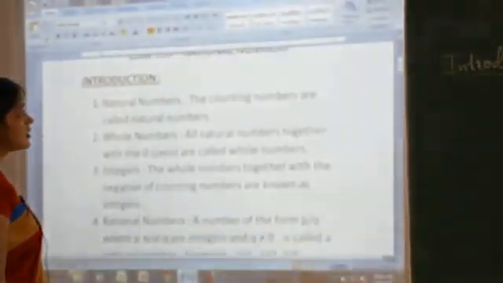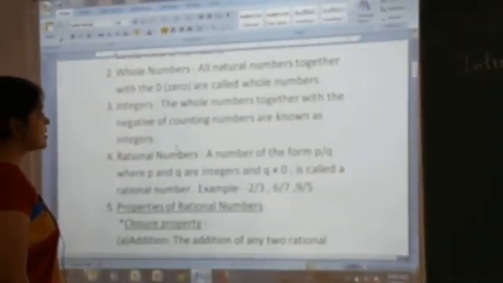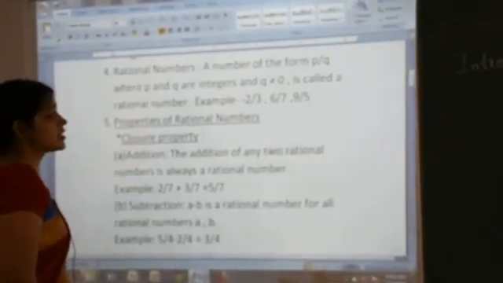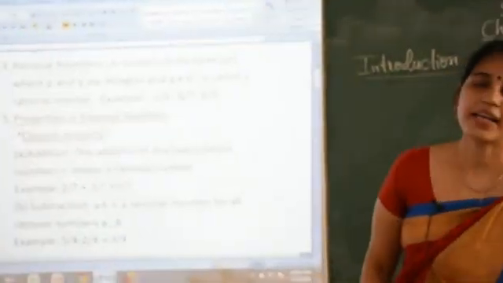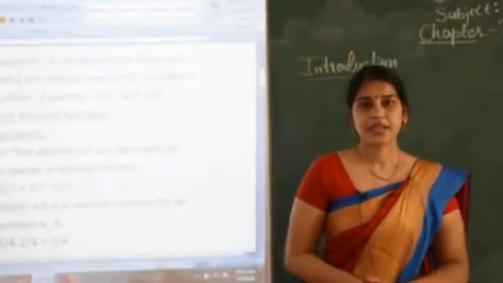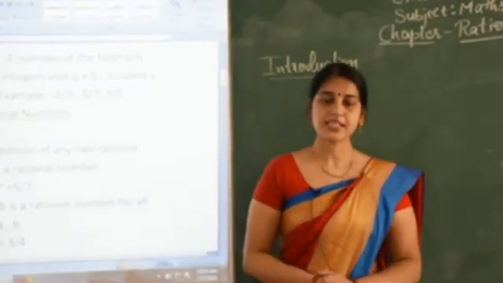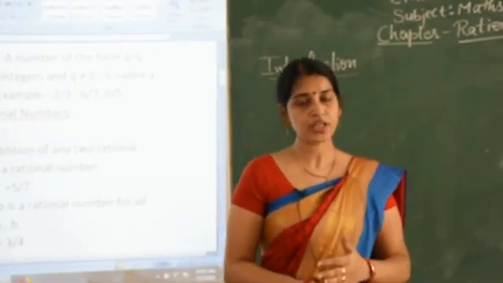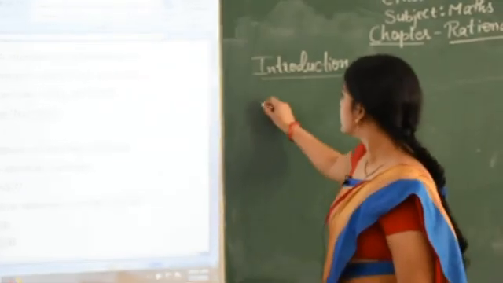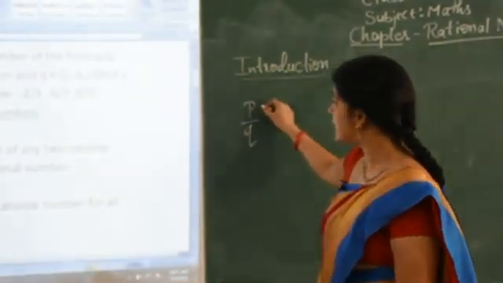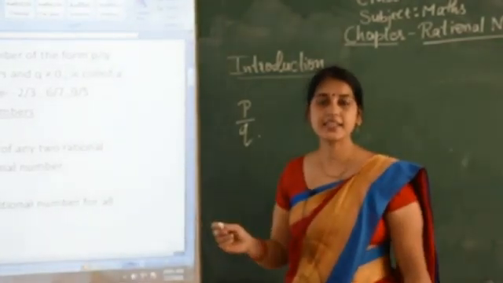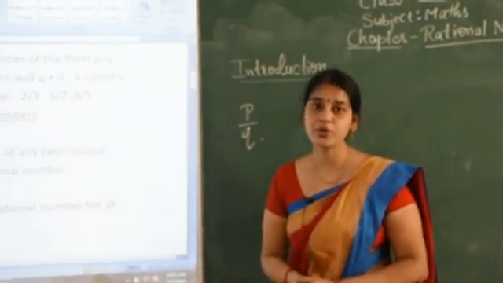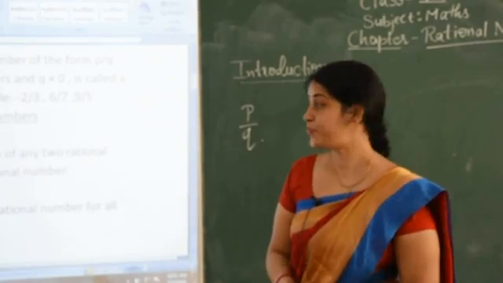So now let's come to the name of the topic, that is rational numbers. So what are rational numbers? So it has simple definition. Any number which we can express in the form of P upon Q, where P and Q, these are integers. Integers, that means it may be negative or positive.